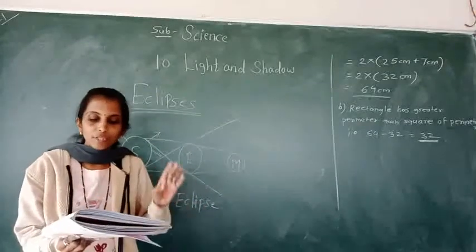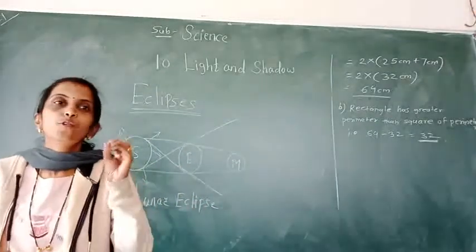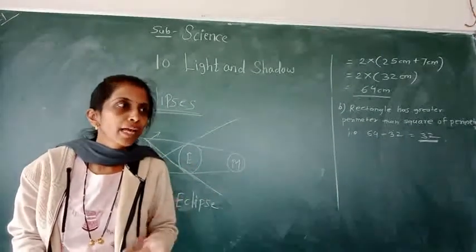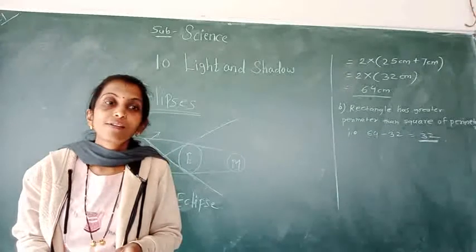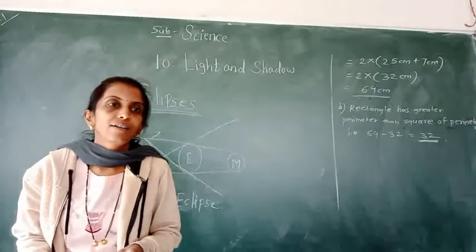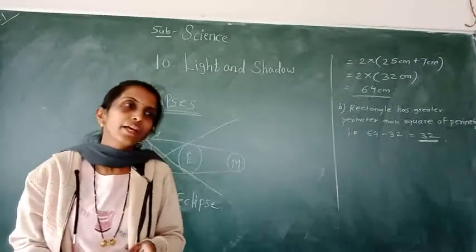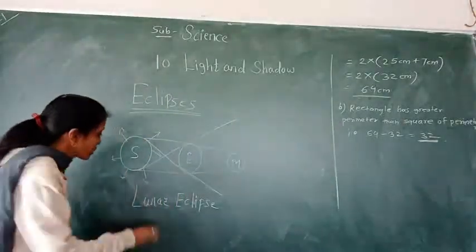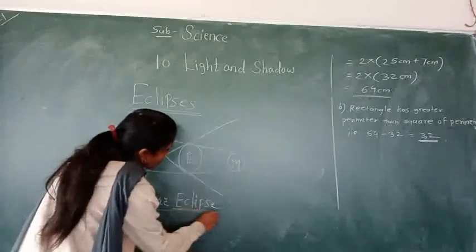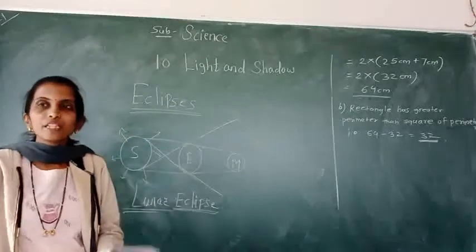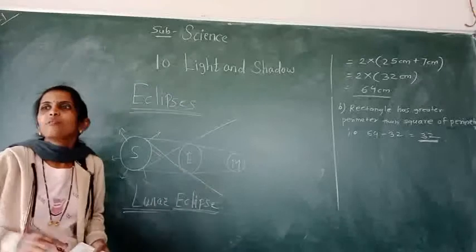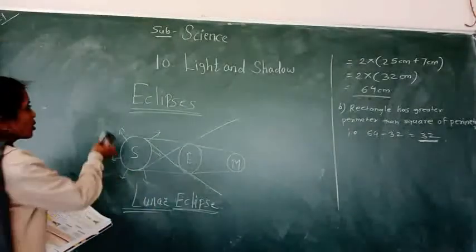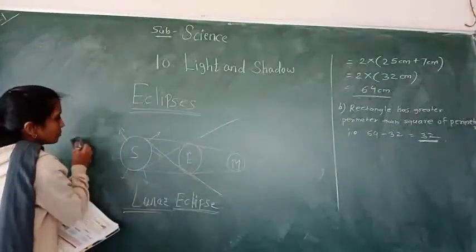So lunar eclipse occurs only on a full moon night. Okay, only on full moon night. उसको क्या कहते हैं? Lunar eclipse. Okay. It's the lunar eclipse. And opposite to the lunar eclipse, what happened? Attention here. Solar eclipse. See.